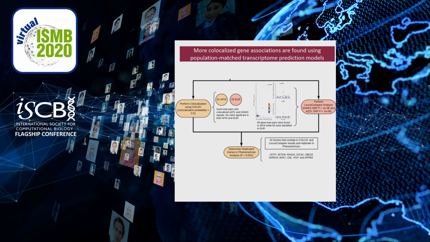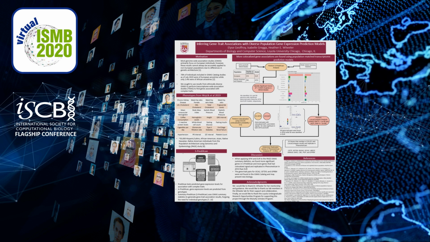So finally, when applying AFHE and European MESA models to the PAGE GWAS summary statistics, we found more significant genes in SPredictScan and more genes that had colocalized signal and replicated in PhenomeScan in AFHE than the European MESA model. This suggests that when performing a TWAS, you should use a transcriptome model that most closely represents the genetic architecture of the original GWAS study. We also found 3 gene trait pairs that were not found in the GWAS catalog and may present new biology. These include ISCA2 and SETD9 for height and GPR84 for platelet count.